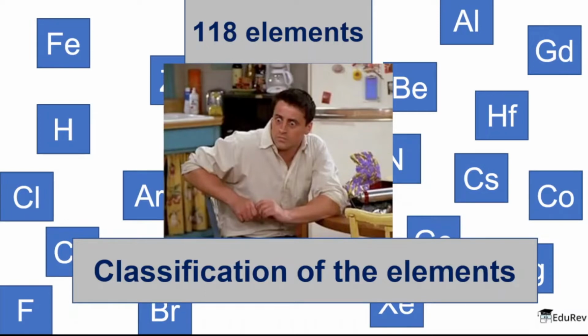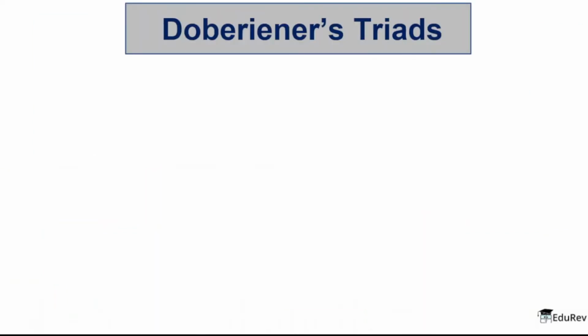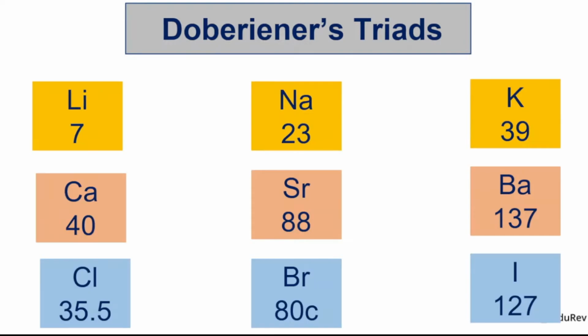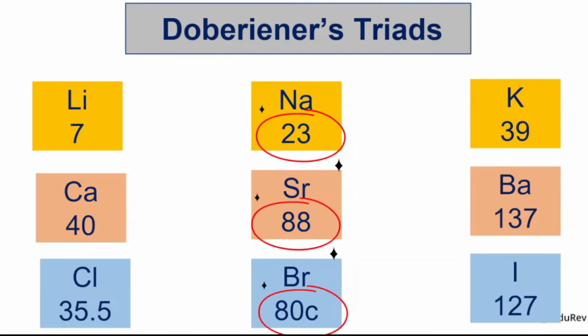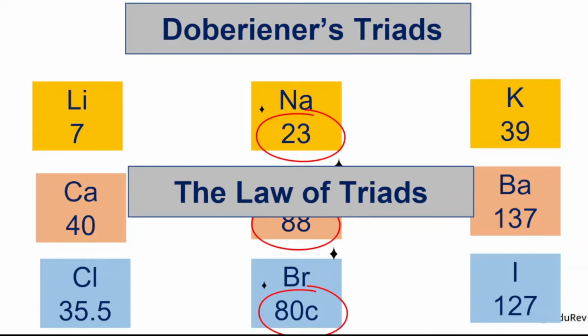There were various attempts made for this process. One of the first attempts were made by scientist Doebereiner, and he tried to classify a total of 9 elements in the form of 3 triads. As you can see, each triad has 3 elements. It was observed when the elements were arranged in order of increasing atomic masses in each triad, the atomic mass of the middle element was somewhere in between the atomic mass of the rest of the 2 elements. This was called the law of triads.